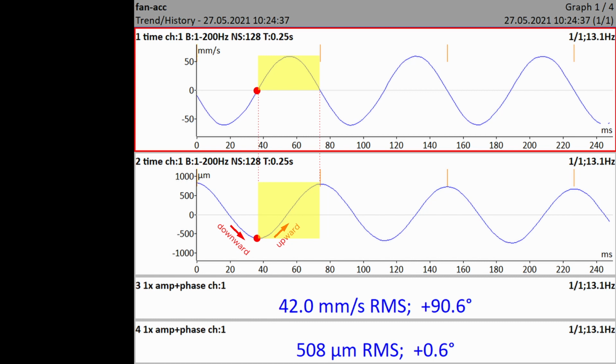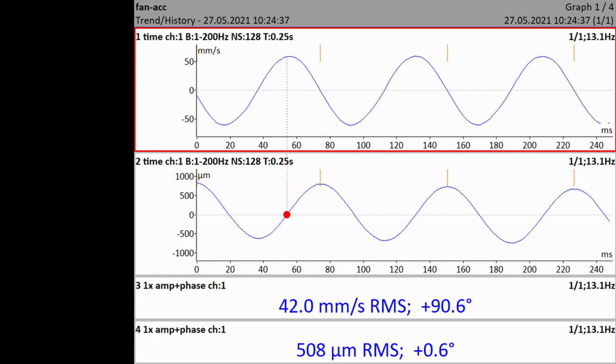This is the positive area of the graph. Below you can see the yellow time interval in displacement. A positive movement takes place in this interval. It means the upward movement from negative maximum to positive maximum. Now look at the velocity graph above. Look at the yellow time interval. The velocity is positive in this interval. If the movement is in positive direction, then the velocity must have positive values.